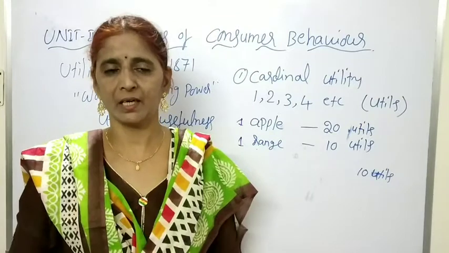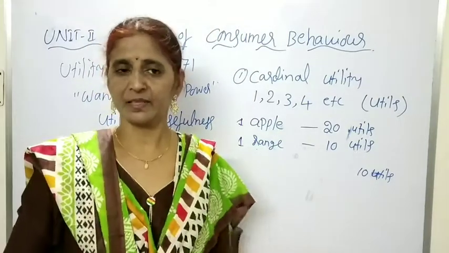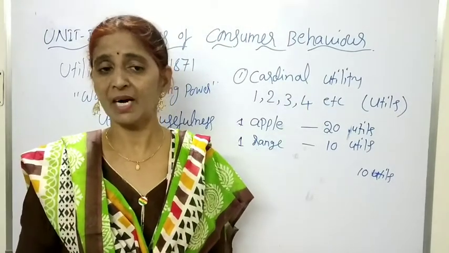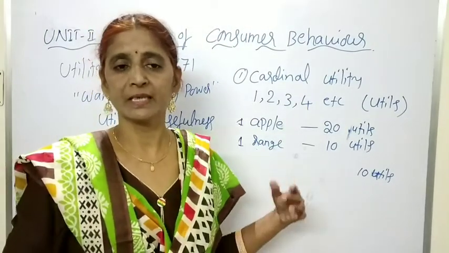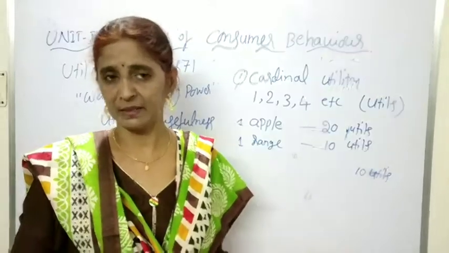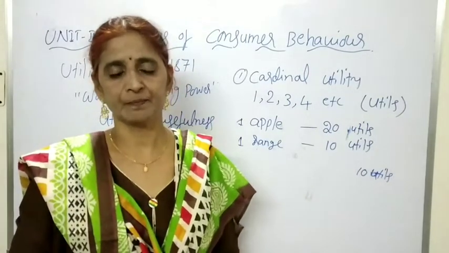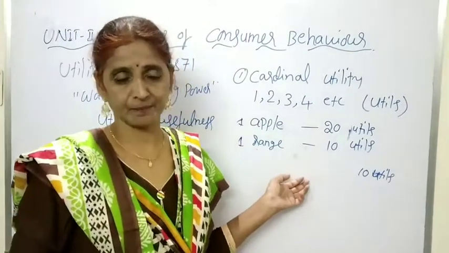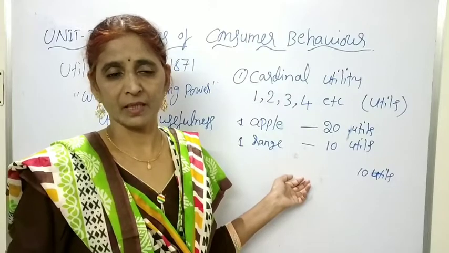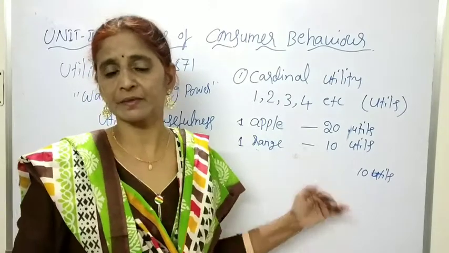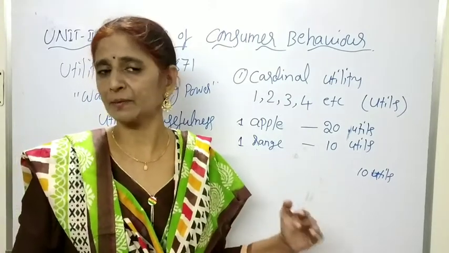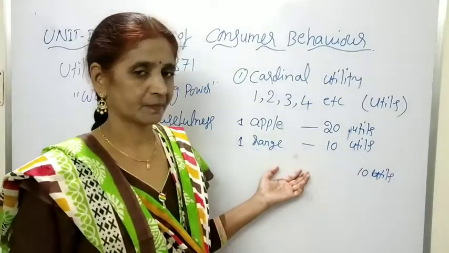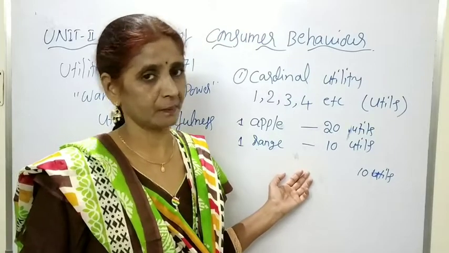But children, in real life, it is not possible to measure utilities in the form of utils or numbers. It is not possible. But Marshall assumed that utilities are measured in numbers, or in the form of utils. But it is not realistic. It is an assumption only, but we can't express the utilities which we derive from the consumption of goods in utils or in numbers. In real life it is not possible.